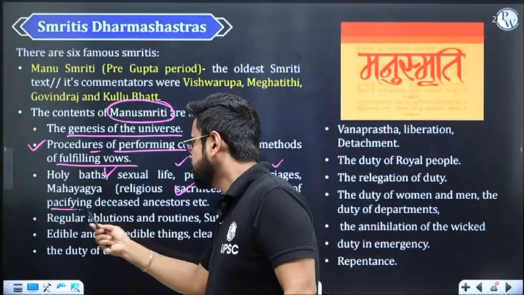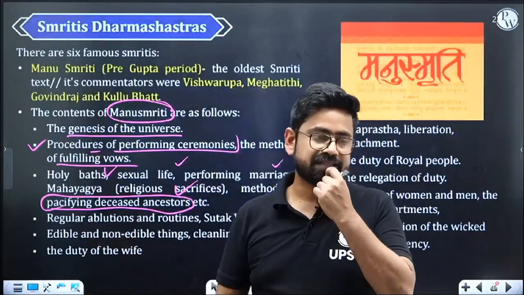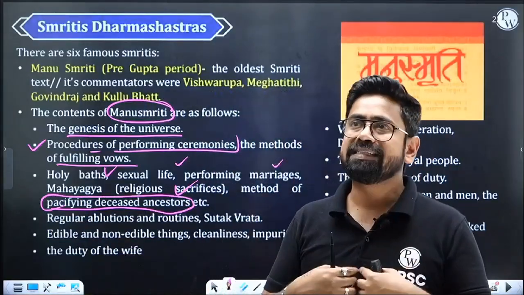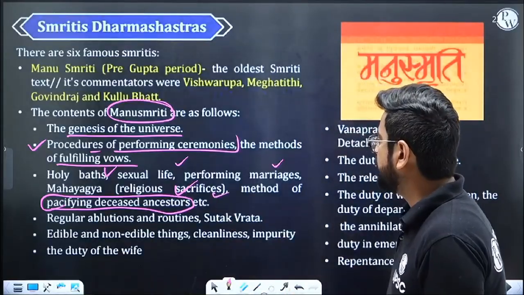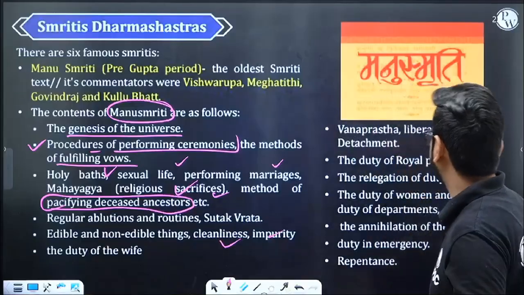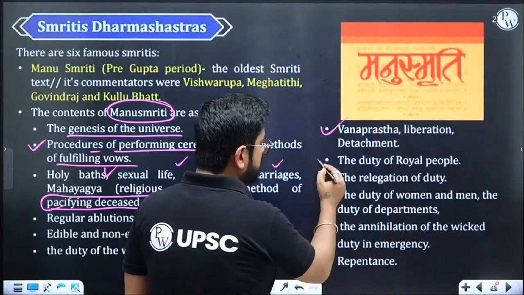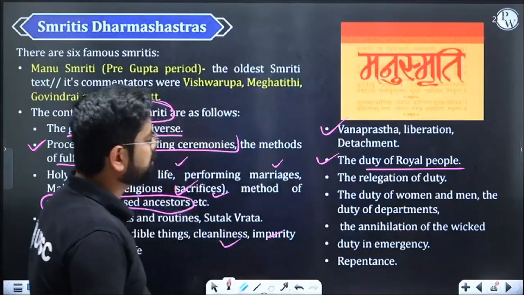Then deceased ancestors. You must have heard of Pitru Paksha. Right. So your ancestors or Purvas who are not there, how to appease them, or how to basically pacify them, how to make them happy. If they're not happy, they're not pacified, what to do? All these things are written here. Right. What to do, what to eat, what not to eat. Cleanliness, impurity, duty of the wife. Vanaprastha. If you go to one, what are things you need to do? Duty of the royal people. Right. Then duty of women, men, etc. So that's what I was discussing.